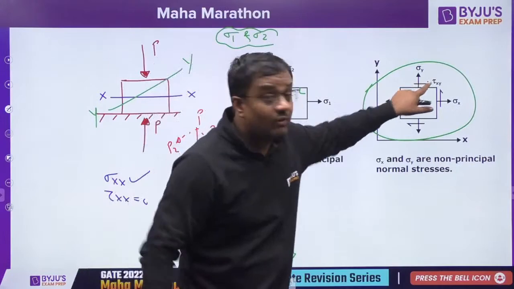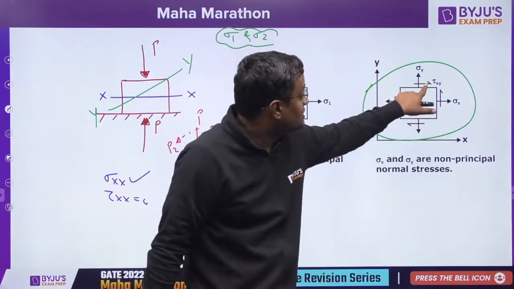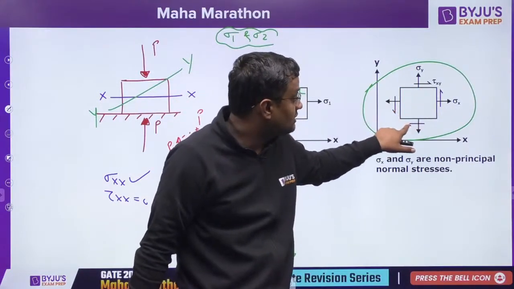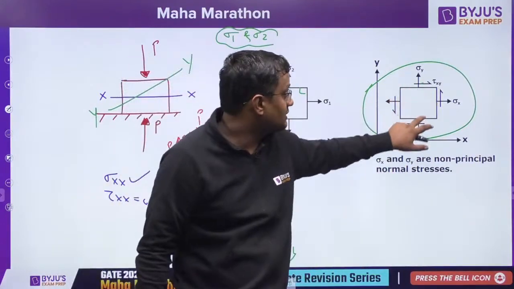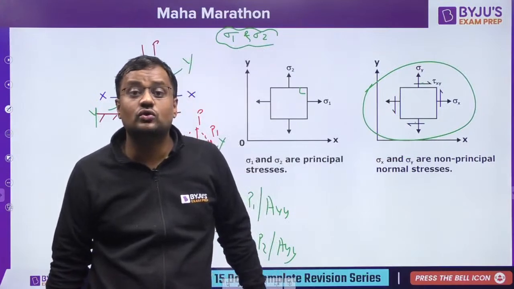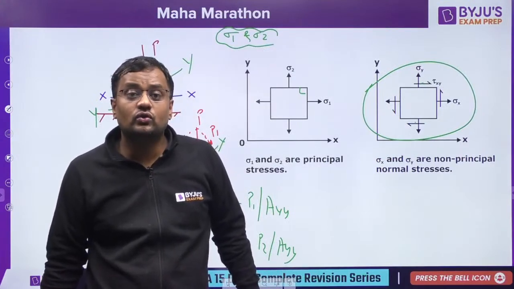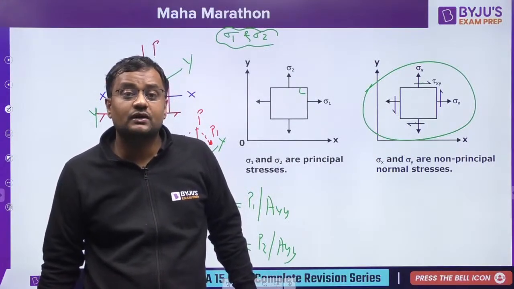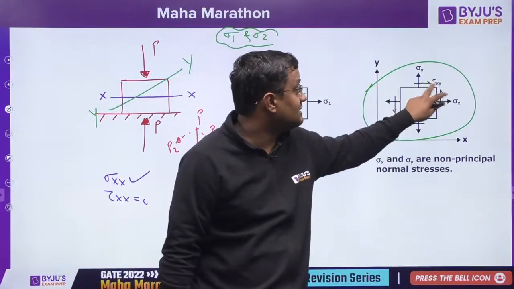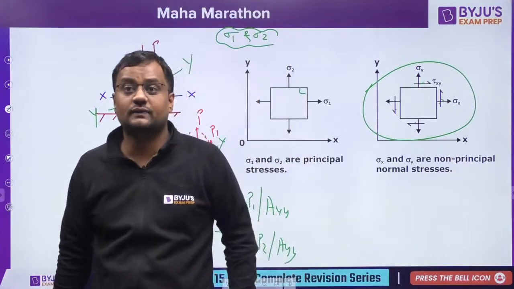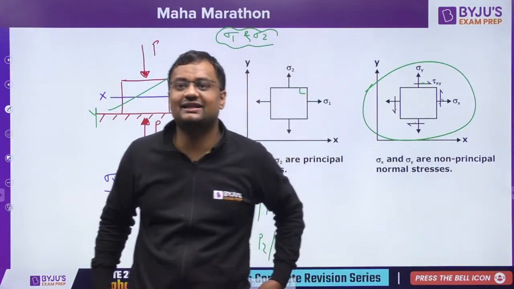And sir, if this is tau xy, yesterday I did the derivation, this is tau xy, this is also tau xy, this is also tau xy, this is all tau xy. I hope you remember, opposite faces are equal due to force equilibrium, and adjacent ones are due to moment equilibrium. Remember or not?